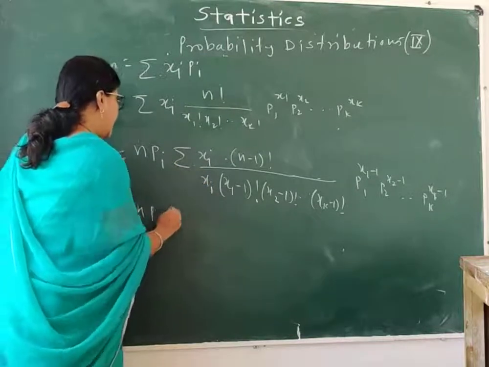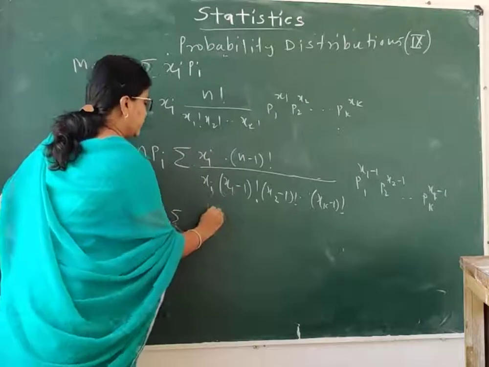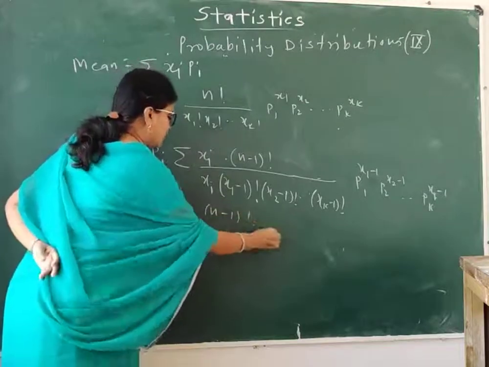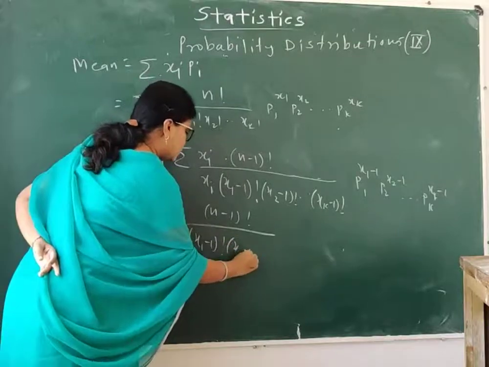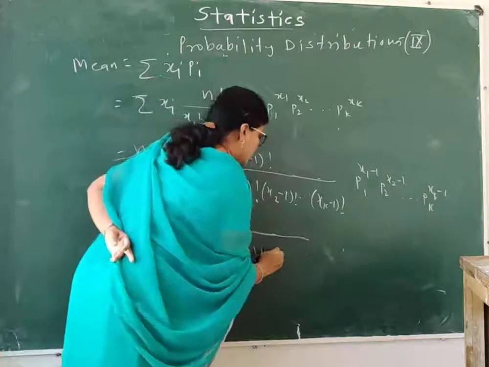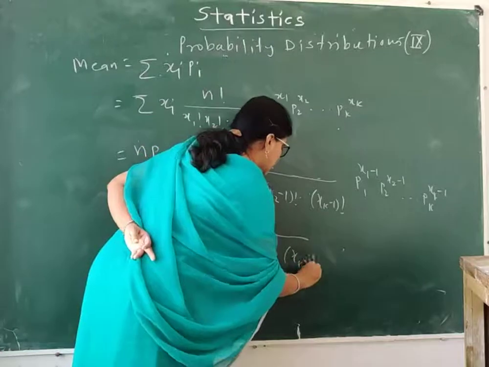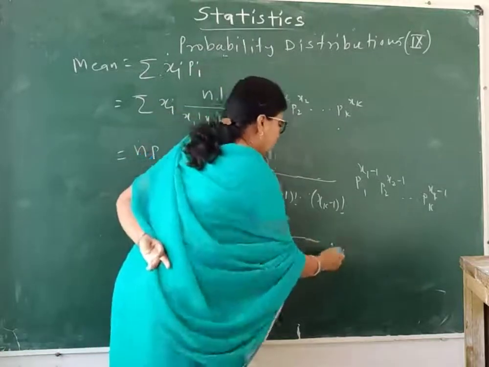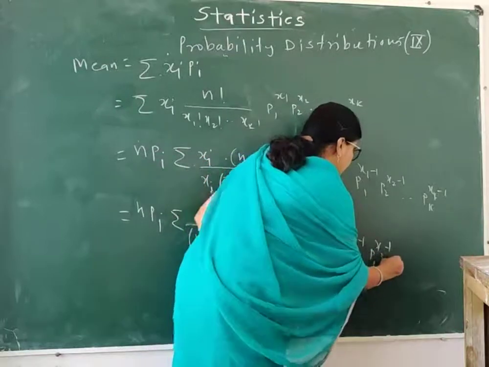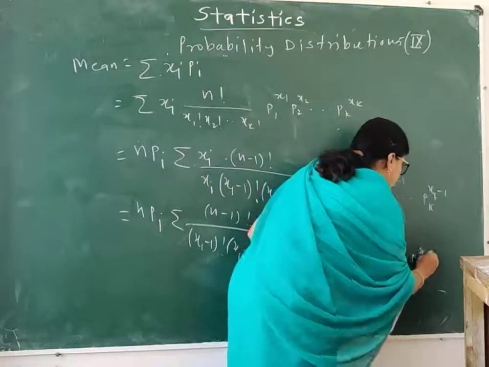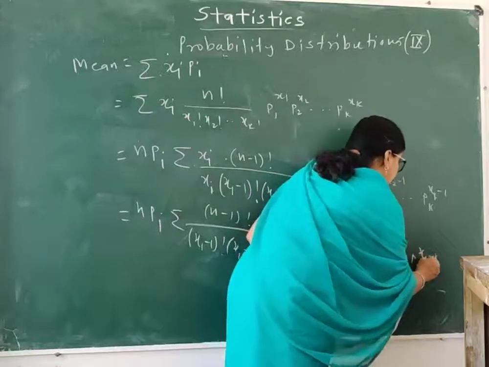So n pi summation of all these terms, that is n minus 1 factorial, then x1 minus 1 factorial, x2 minus 1 factorial, so on up to xk minus 1 factorial into p1 raised to x1 minus 1, p2 raised to x2 minus 1, so on up to pk raised to xk minus 1.